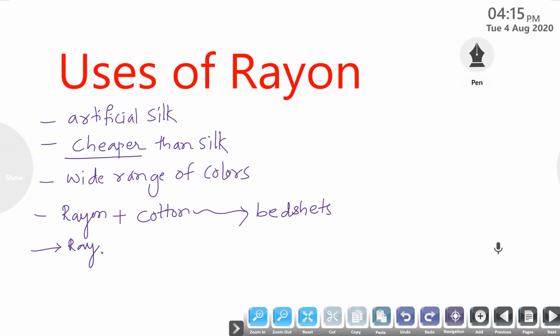Here rayon is mixed with wool, so they prepare carpets, beautiful and shiny carpets. So these are some of the properties and uses of rayon. In the carpet, bed sheet, tags, pillow covers, dress materials. In so many daily events we are using rayon.